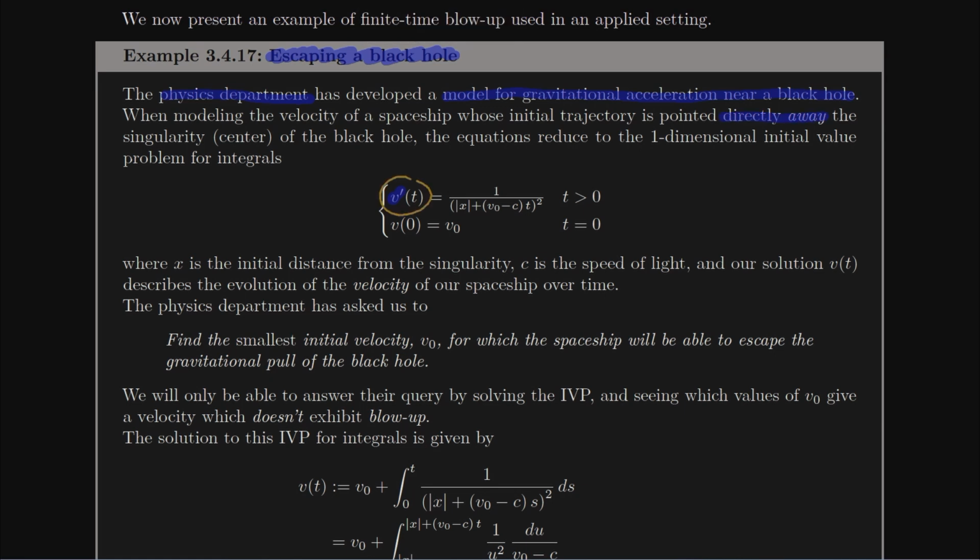The change in velocity, also known as acceleration, because that's how gravity affects things, it accelerates things. So the acceleration ends up being equal to 1 divided by the absolute value of x, which is going to be some initial position, or distance from the black hole, plus the initial velocity, v0, minus the speed of light, c. That entire v0 minus c is multiplied by time, and then the entire denominator ends up being squared. Okay, so that's how the acceleration is affected, and my initial velocity is just some number v0.